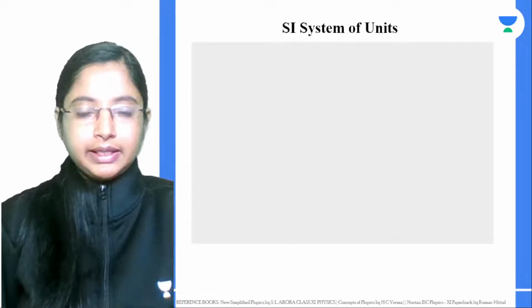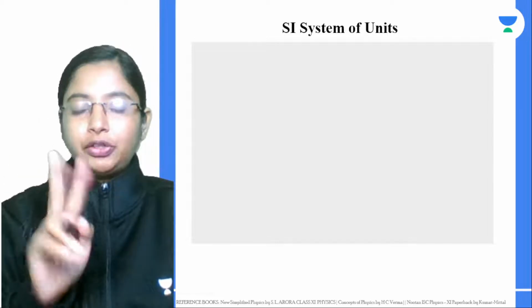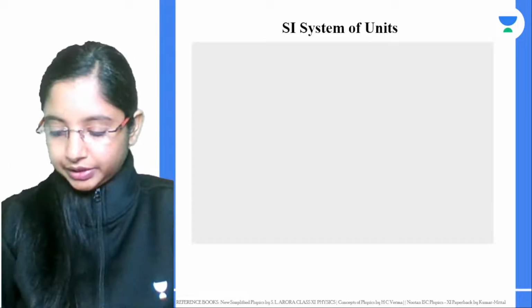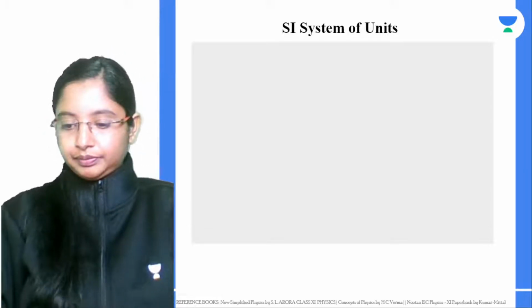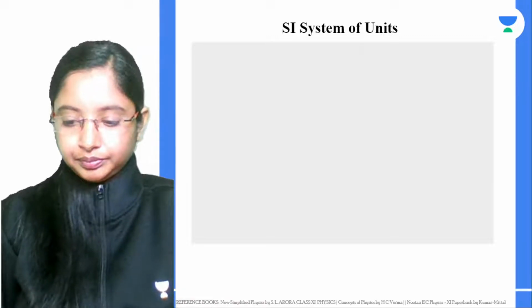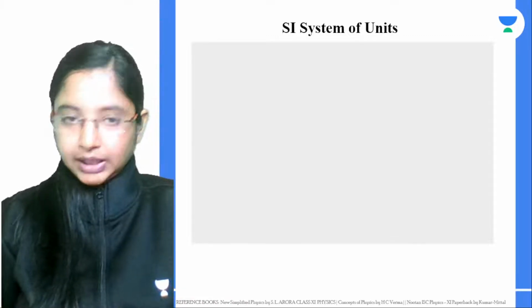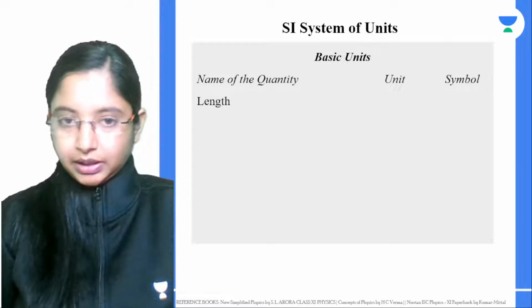Now, the SI system of units has 7 fundamental quantities and 2 supplementary quantities. Can you tell me the 7 fundamental quantities? What are the 7 fundamental quantities in the SI system of units? Length, that's right. Correct.